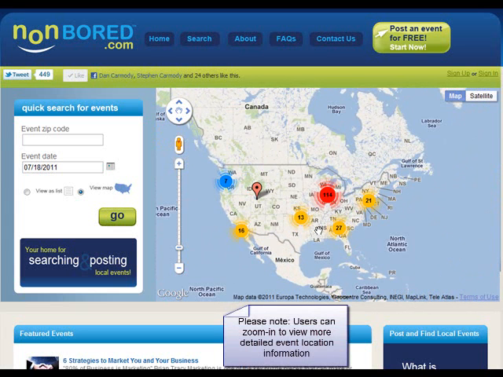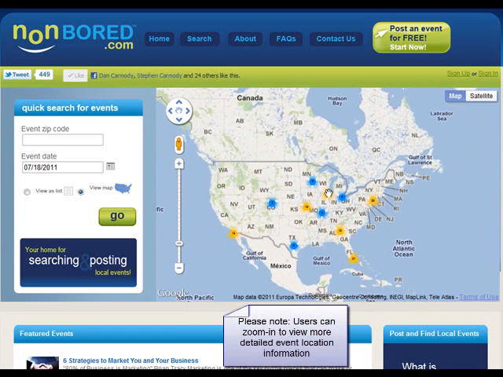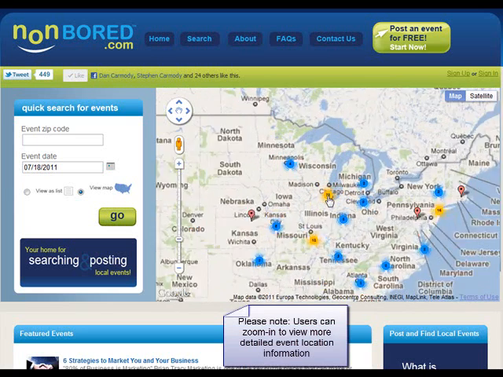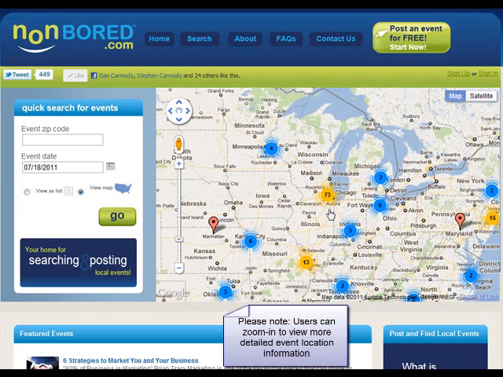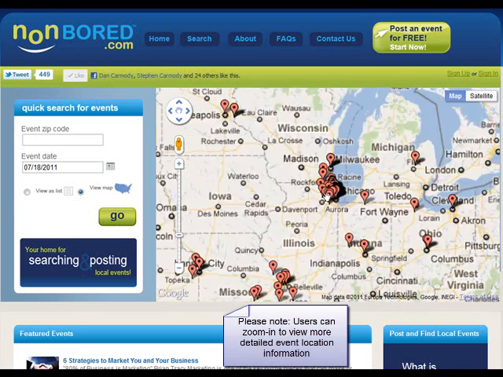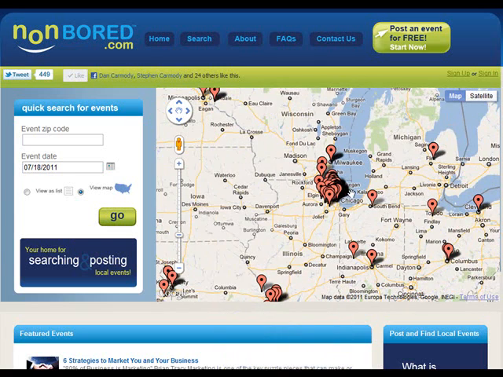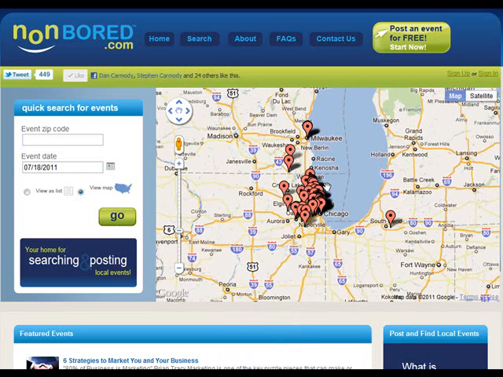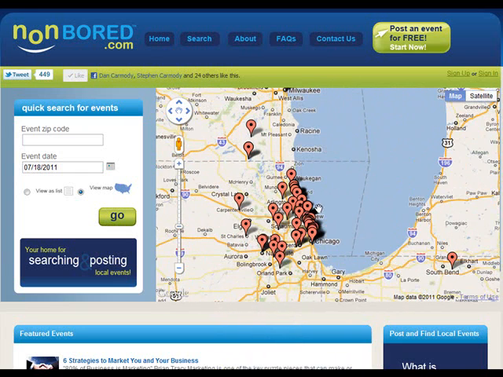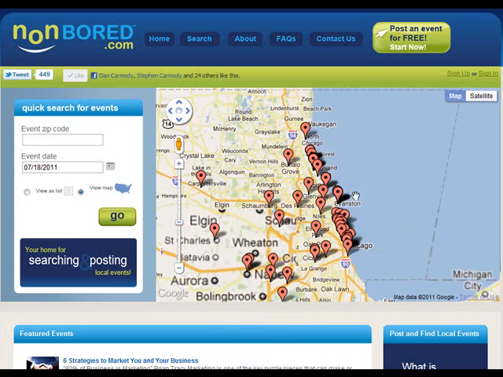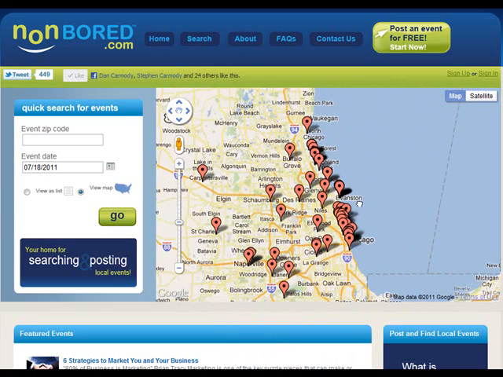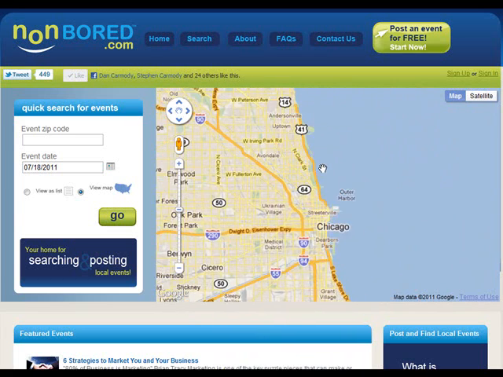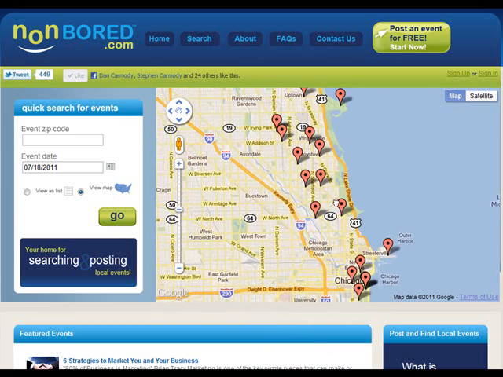In order to find more event details, all you have to do is double click or click on the red circles and you will zoom in on the map, or you could use the zoom in feature that's on the left hand side of the map. Either way, the lower in elevation that you get, the more detailed information you will receive pertaining to the events that are in your particular area. Right now we're zooming into the Chicagoland area. In fact, we're going to be looking for an event called Tech Cocktail Chicago, which is happening on the north side of the city, right near Wrigley Field.